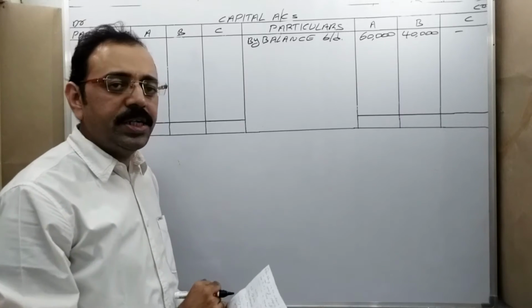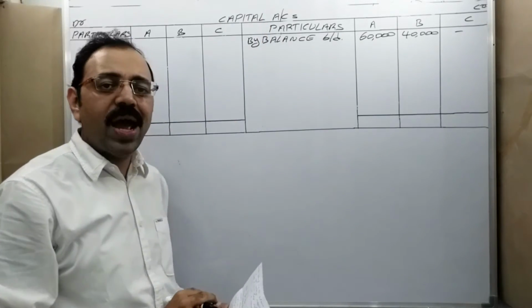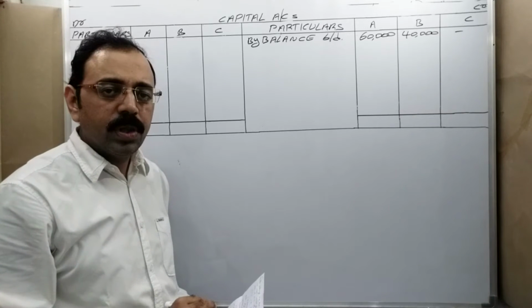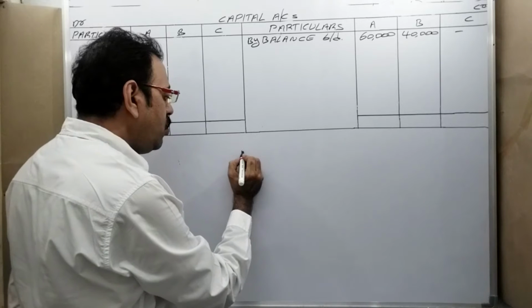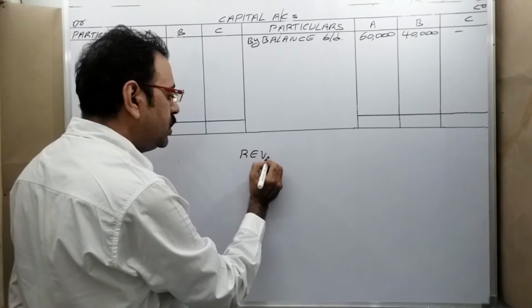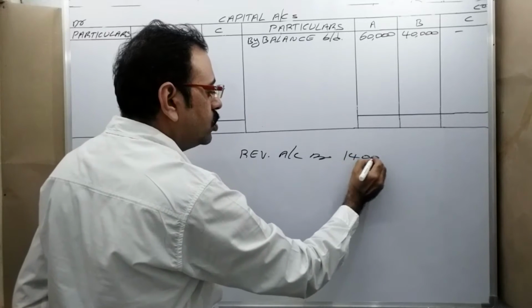Then next, what to write? Recollect our previous account, revaluation account. What is the third entry? In revaluation account, there is a profit of 14,000.